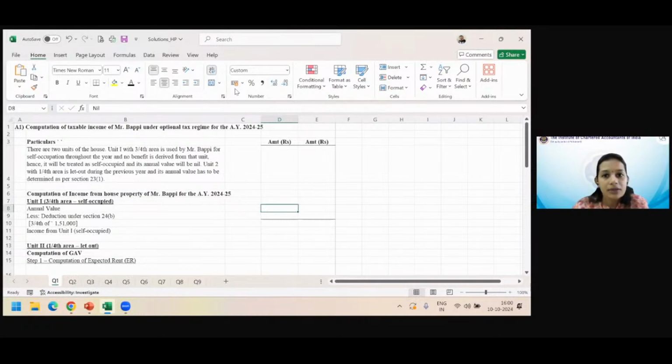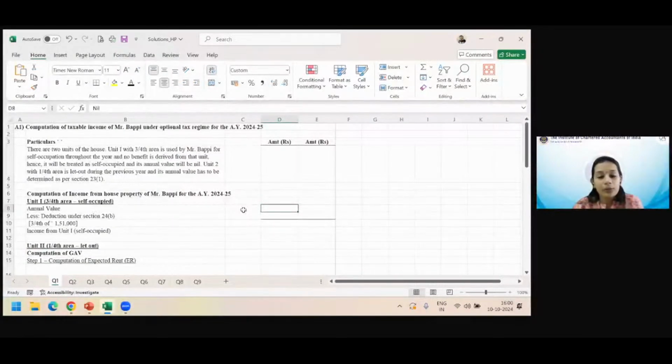Madam, out of 4,70,000, 4,70,000 is the maximum and 4,70,000 by 4 is the lower. From 4,70,000 we have to make 1/4, and 1,08,000 is the actual rent realized. So out of these two, 4,70,000 by 4 and 1,08,000, we have to take 1,08,000 as actual rent. Anybody else with a different view? Annual value is nil, ma'am. Self-occupied. Yes, absolutely correct.